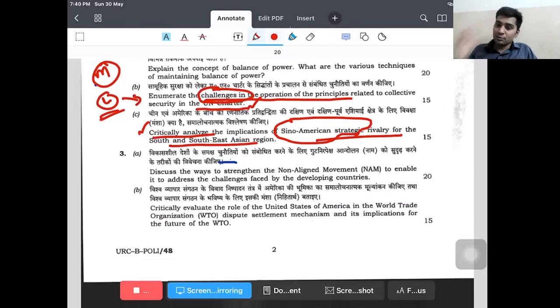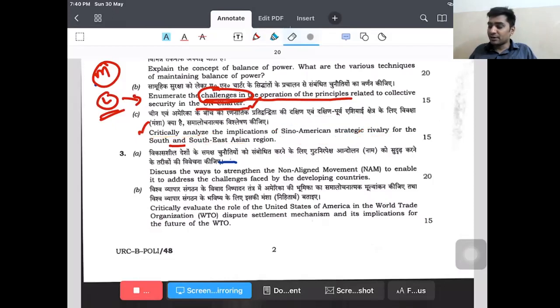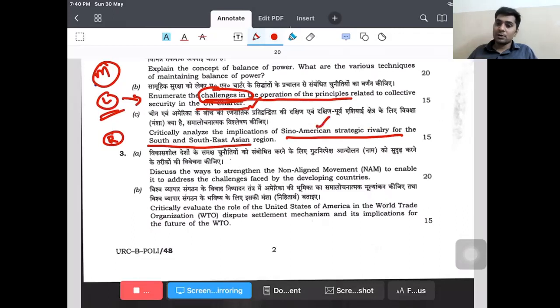See, if they are asking a question like this, critically analyze the implications of Sino-American strategic rivalry in South and Southeast Asia, then how can we discuss this? We can look at this from the perspective of realism. If you look from the realist eyes, why does Sino-American strategic rivalry exist? This is because of hegemony. When one country is challenging the hegemony of another country, then definitely power maximization takes place, as per John Mearsheimer. So power maximization is what is causing the Sino-American rivalry.